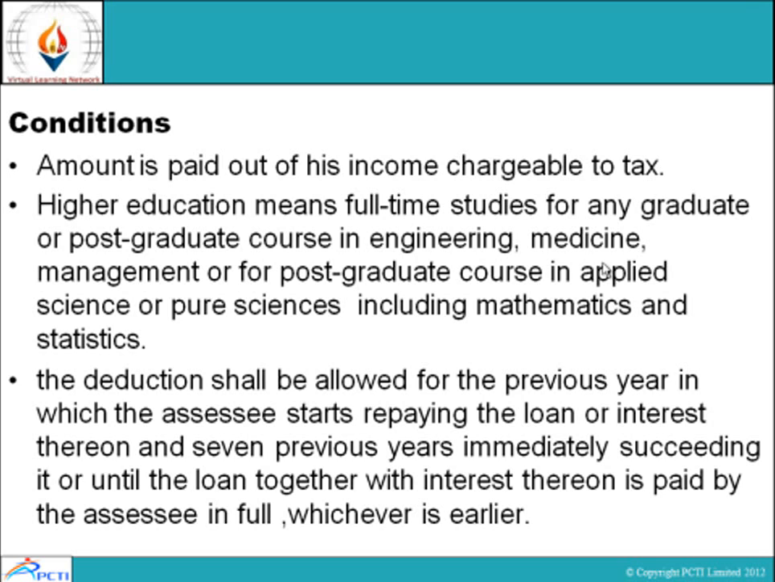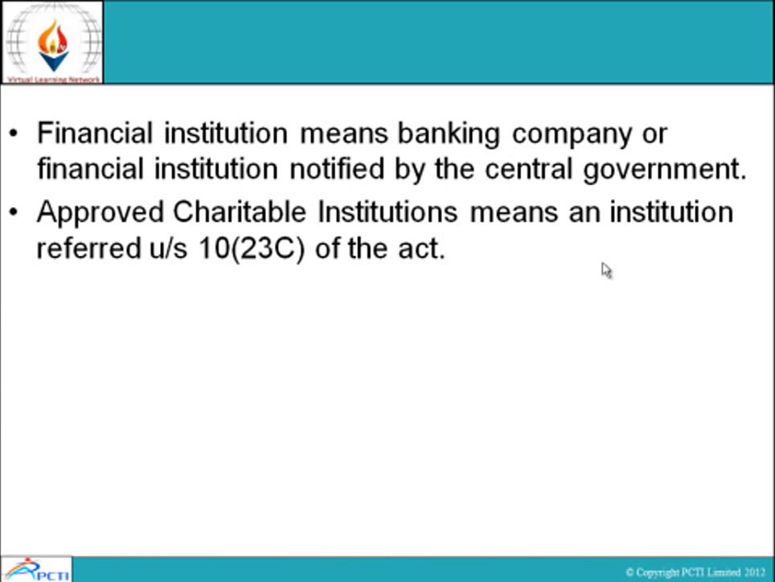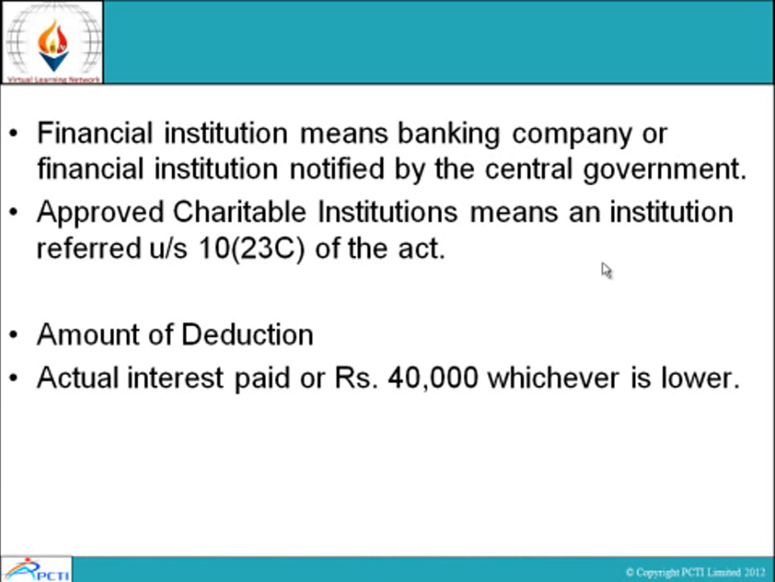The deduction shall be allowed for the previous year in which the assessee starts repaying the loan or interest thereon and 7 previous years immediately succeeding it or until the loan together with interest thereon is paid by the assessee in full, whichever is earlier. Now financial institutions means banking company or financial institutions notified by the central government. Approved charitable institutions means an institution referred under section 10 subsection 23C of the Act. Amount of deduction: actual interest paid or rupees 40,000 whichever is lower.